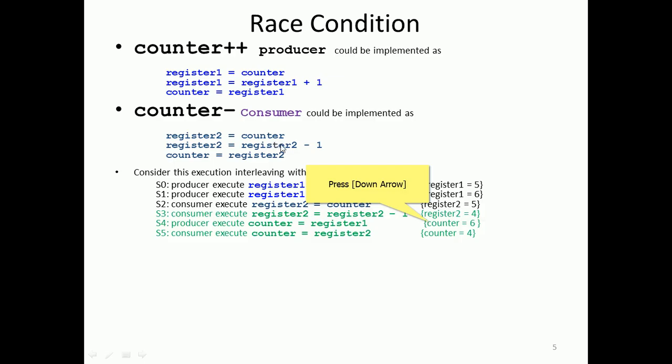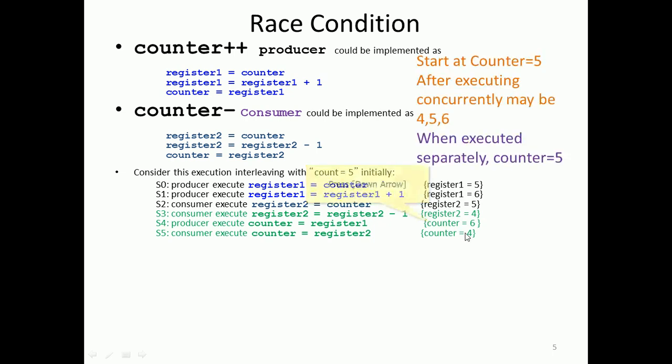Here the data will end up inconsistent, that is, wrong results will be there, right? We start with counter equal to 5, and after executing concurrently it may be 4, 5 or 6. When this code is executed separately, the counter will end up as 5, because it starts at 5 and should remain 5, since there is one producer and one consumer, that's all.